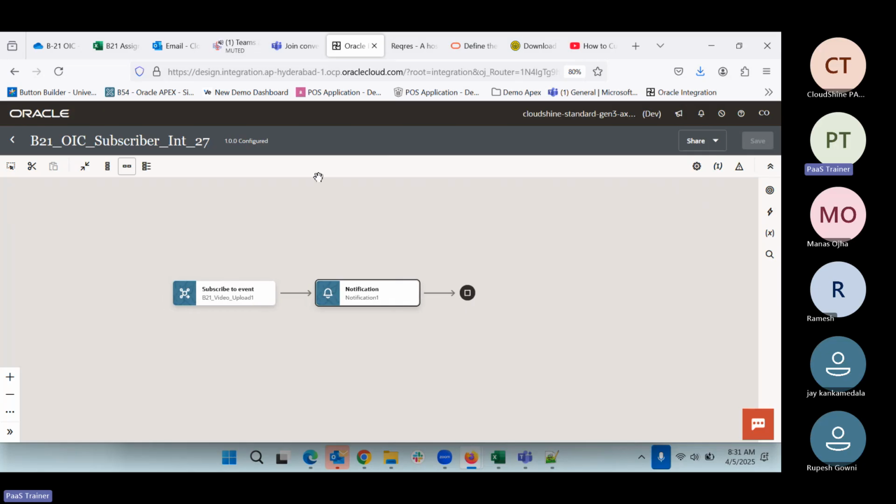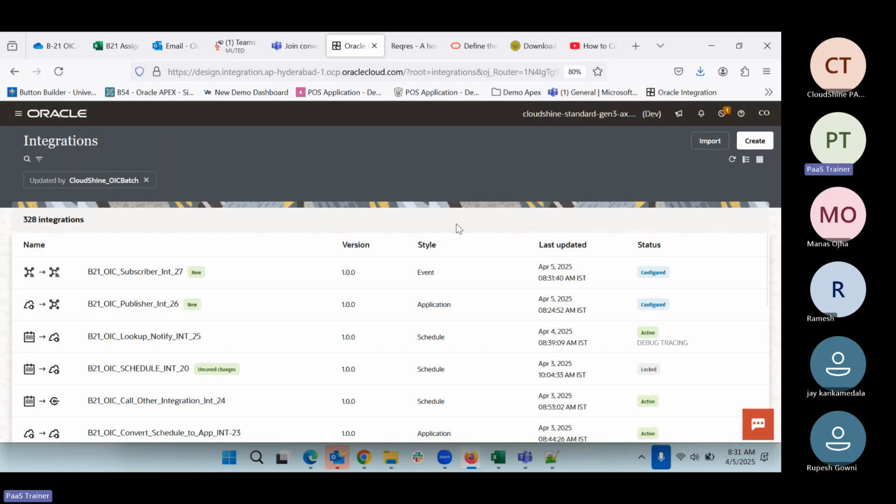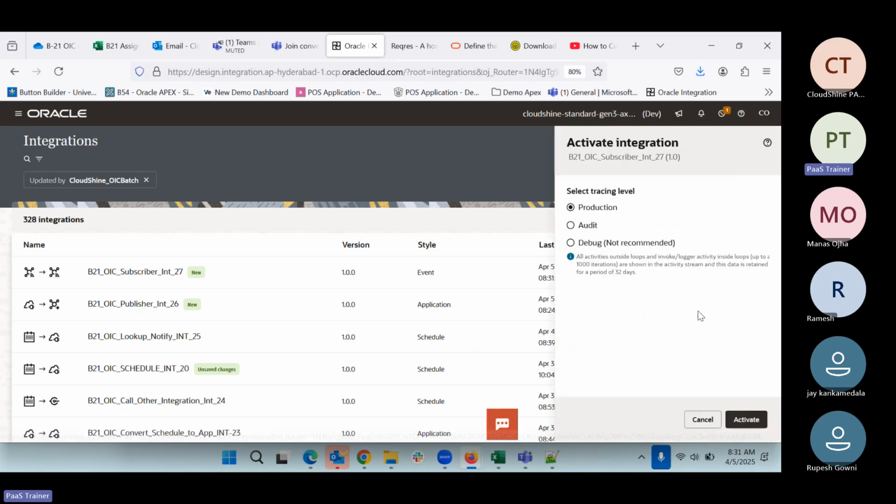So what we'll do in this one, we'll just do the notification only. We'll not do anything else. So this is our subscriber integration. Now what we do, we can come back and we'll do the testing of this one. Now we can go and activate this one.